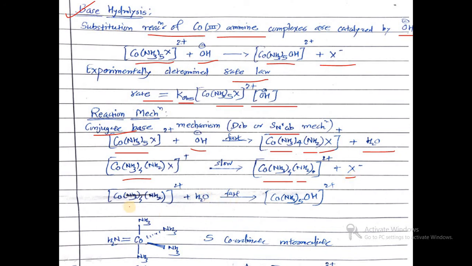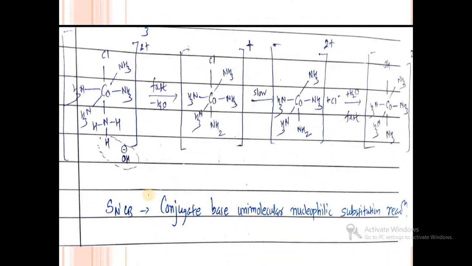In the last step, Co(NH3)4NH2 2+ undergoes hydrolysis with H2O and we get Co(NH3)5OH 2+. So here a 5 coordinate intermediate is formed, with NH3 groups and NH2. So in case of base hydrolysis, a 5 coordinate intermediate is formed.